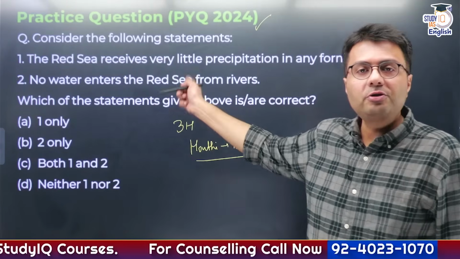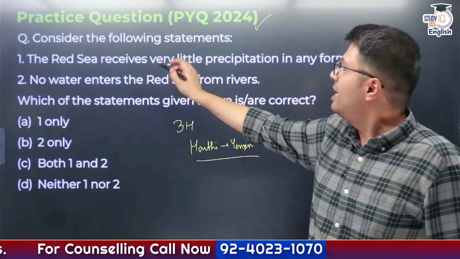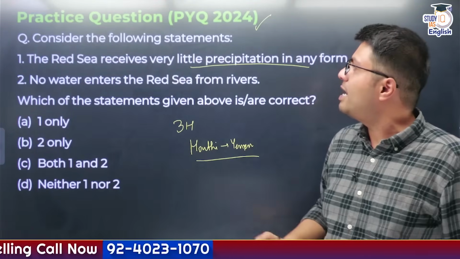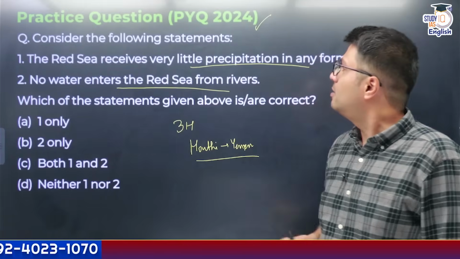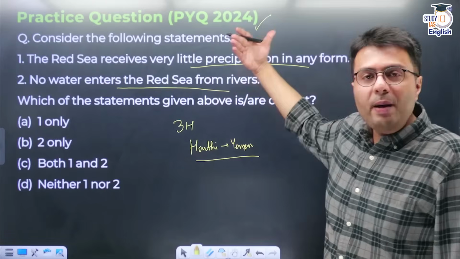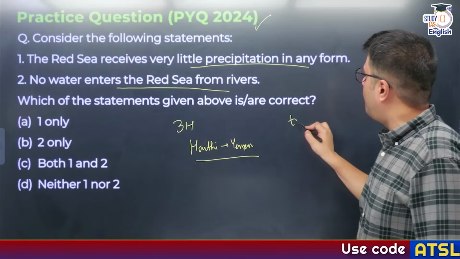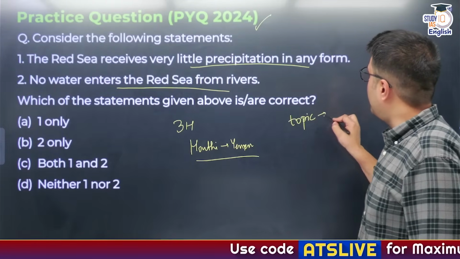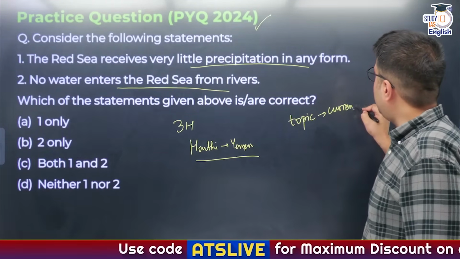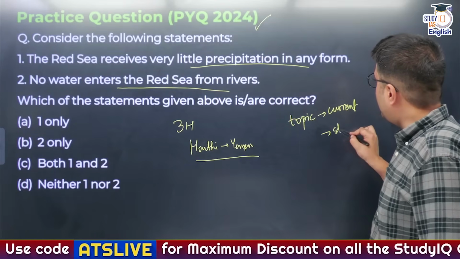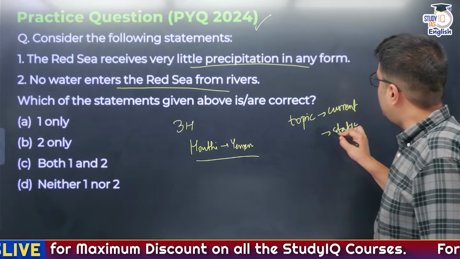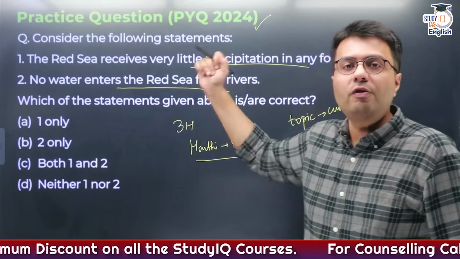But was this question relating to mapping? See the question: it receives very little precipitation in any form. No waters enter the Red Sea from rivers. So basically, it borrowed the topic from current affairs, but the question itself dealt with the static portion of the geography syllabus, that is the geography and physiography of the Red Sea.